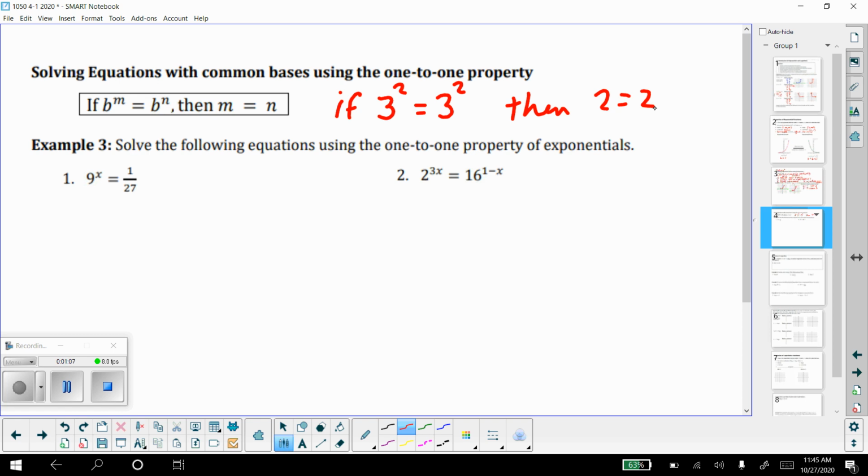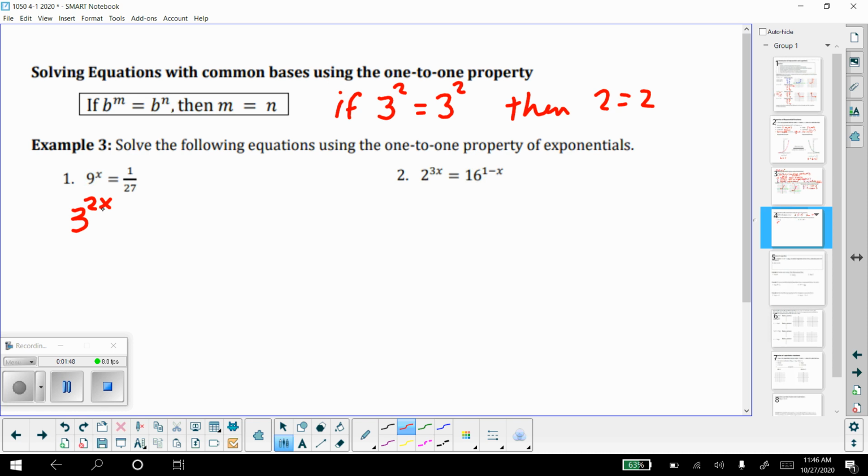Okay, so let's look at example 3, part 1 here. We've got 9 to the x power equals 1 over 27. Well, both the numbers 9 and 27 can be rewritten with a common base of 3. So I'm going to use common bases to rewrite what I can. I'm going to take my 9 and rewrite it as 3 to the 2x, because 3 to the second power is the same as 9. So 3 to the 2x means the same thing as 9 to the x.